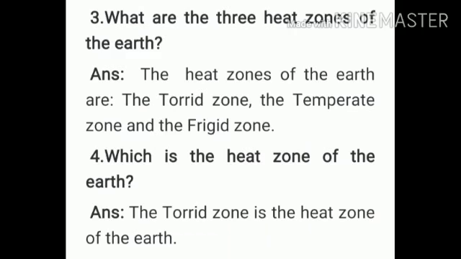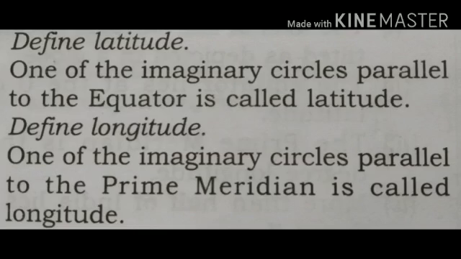Now, question number 4. Which is the heat zone of the earth? The torrid zone is the heat zone of the earth. Now, question number 5. Define latitude. One of the imaginary circles parallel to the equator is called latitude.